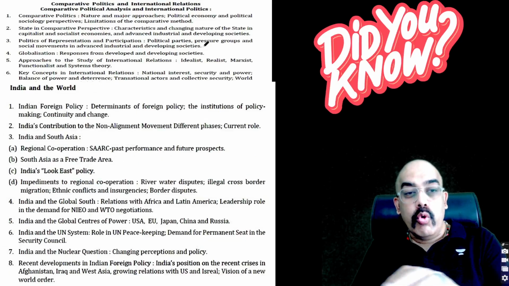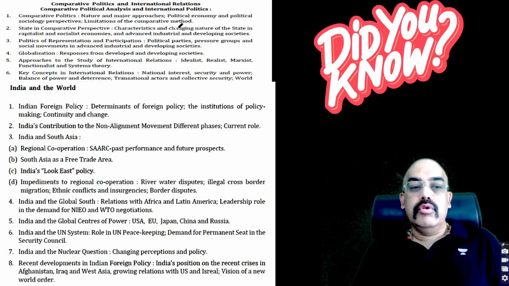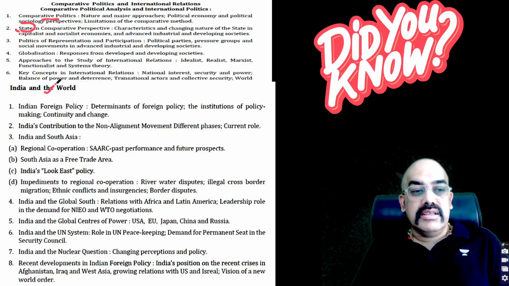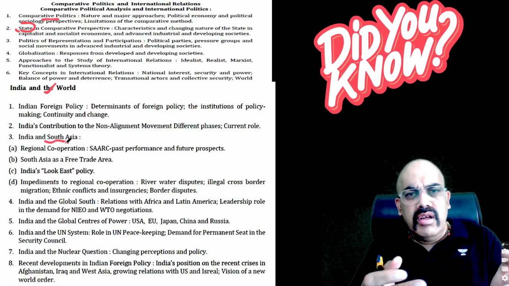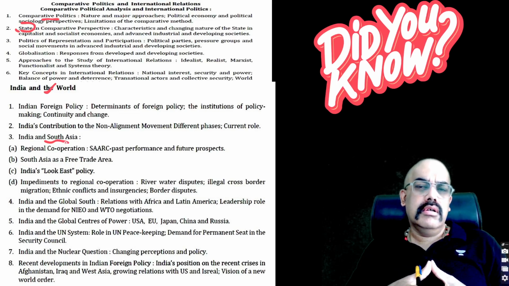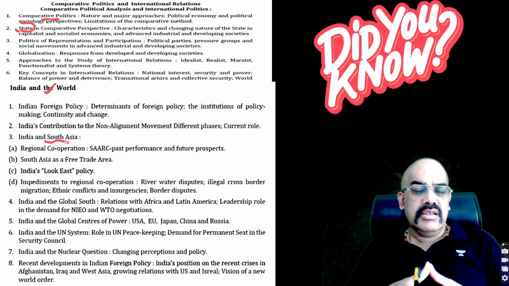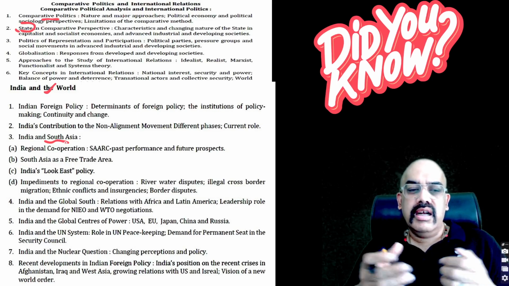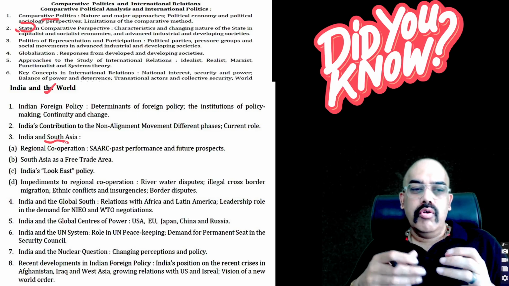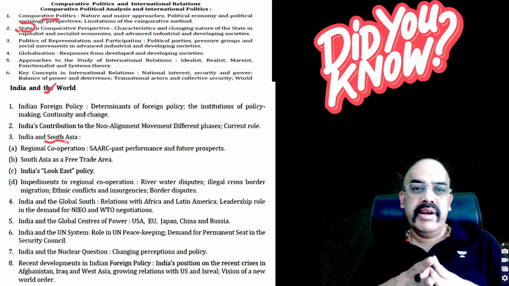So look at this. For instance, let's look at the PSIR syllabus. You will see why they are asking comparative politics. Why are they saying state in comparative politics? Why are we studying approaches to international relations? Why India and South Asia? We read about SAARC. When we are studying international relations, generally for GS, we read about the Look East policy, we read about SAARC, we read about the United Nations system, we read about the nuclear doctrine.